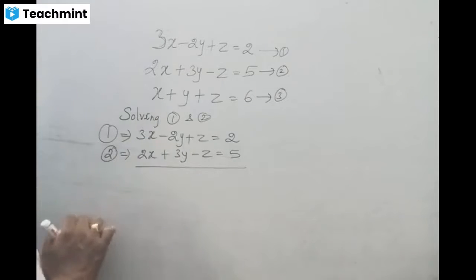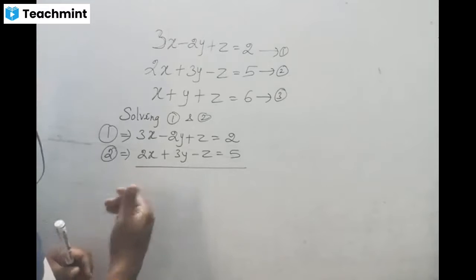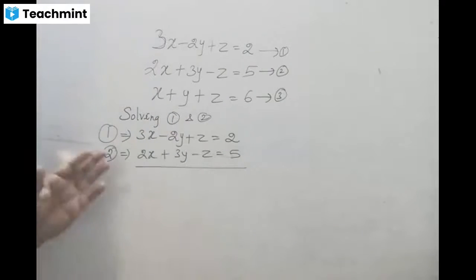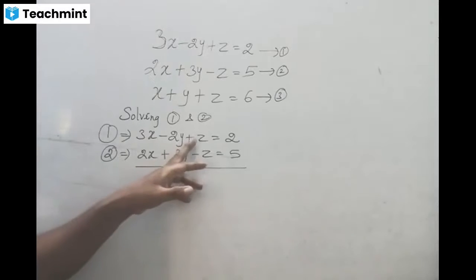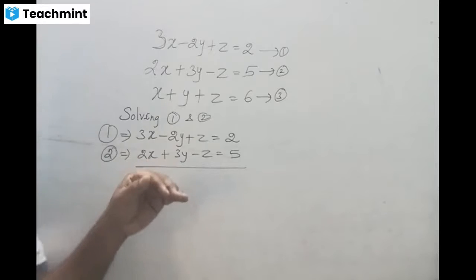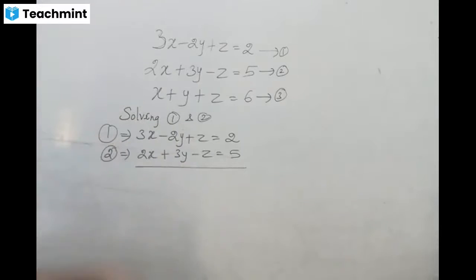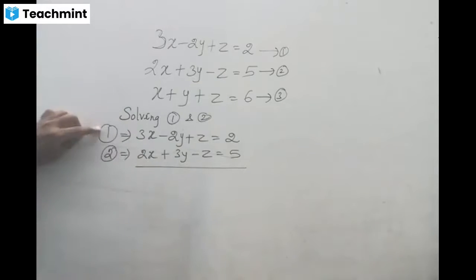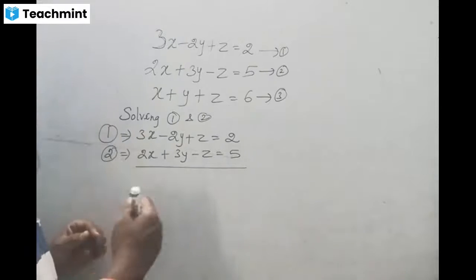The sign is alternate, so now what do we do? The two equations should be added. Suppose we have the same sign, plus z and plus z, or minus z and minus z, then we have to subtract the second equation from the first equation. Please keep these points in mind, they are very important.